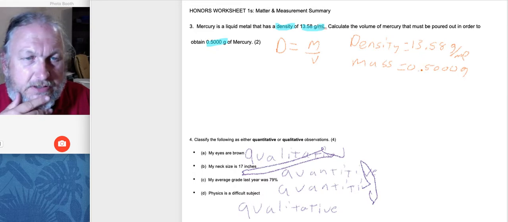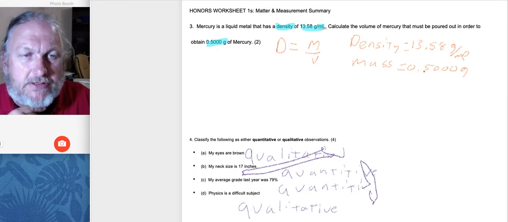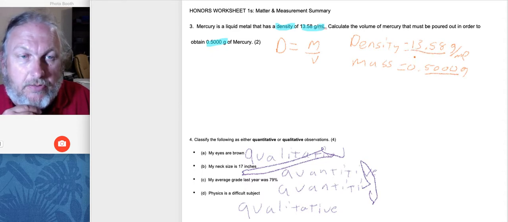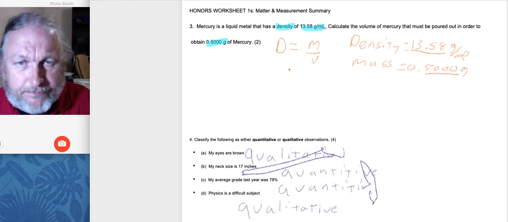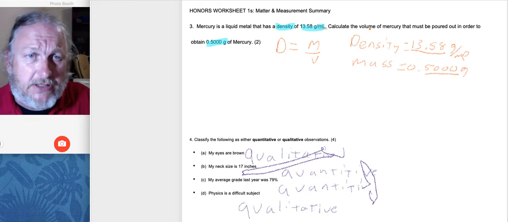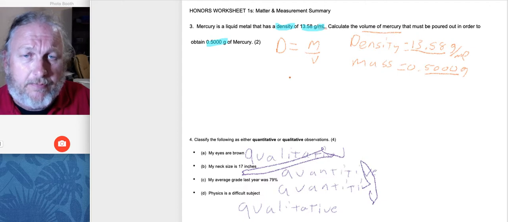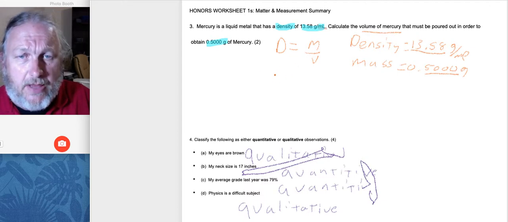So how many sig figs? The beginning is never, so that's not significant. The middle, there's nothing in the middle. The end, there are 3 here at the end. Yes, dot, so they're after the dot, and they're also after the non-zero integer, so those are all significant. I've got 4 counting integers there, 1 through 9: 1, 3, 5, 8. That's 4 sig figs. So I need to report my number in 4 significant figures. Now, what is it asking for? It's asking for the volume. So I need to find my volume.